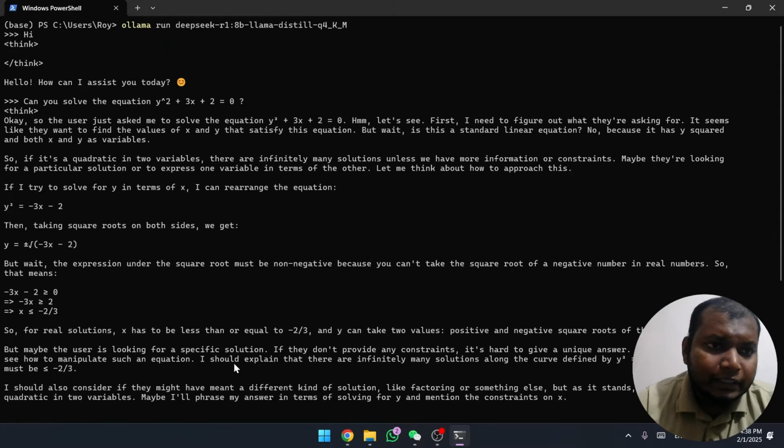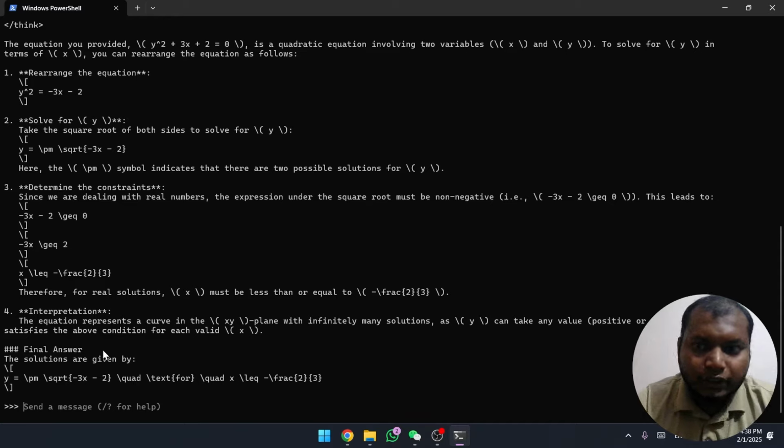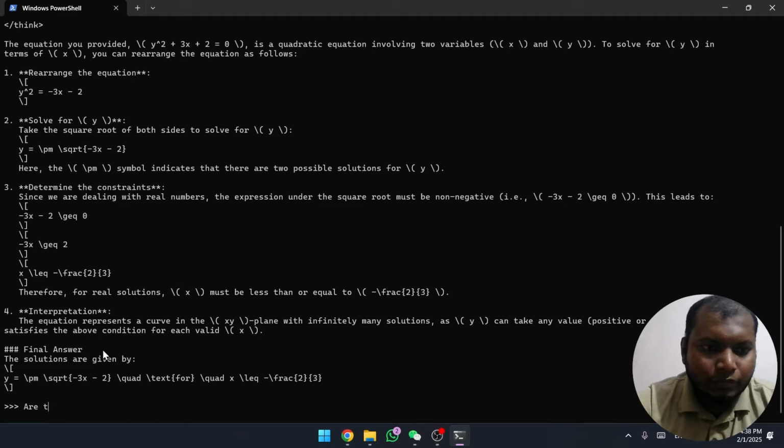So first what did we see? The model thought for a while, which means like a normal human it did thinking and reasoning, and then finally it gave us a clear concise answer. And this is in markdown format, so we can basically copy paste everything in a .md file and it will be shown in a very nice way just like ChatGPT. We can also ask normal questions like, are there any aliens in the universe?